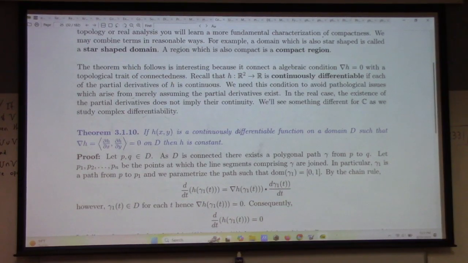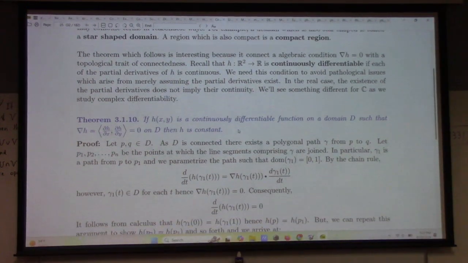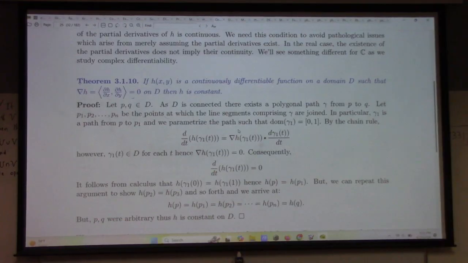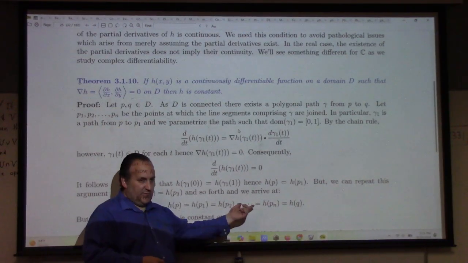So the value of H is the same at the starting point of the first part of the path and the ending point of the first part of the path. But if we can do this for the first segment, we can do it for the second and the third and the fourth, right? And so you get equality of the function at each one of the points that forms the path.